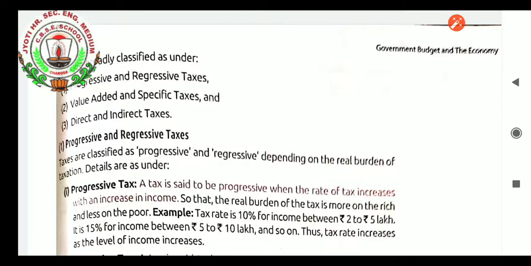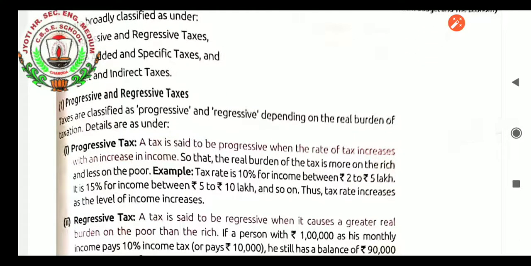So progressive tax, what do you mean by progressive tax? Taxes are classified as progressive and regressive depending on the real burden of taxation. Details are as under. A tax is said to be progressive when the rate of tax increases with an increase in income, so that the real burden of the tax is more on the rich and less on the poor.